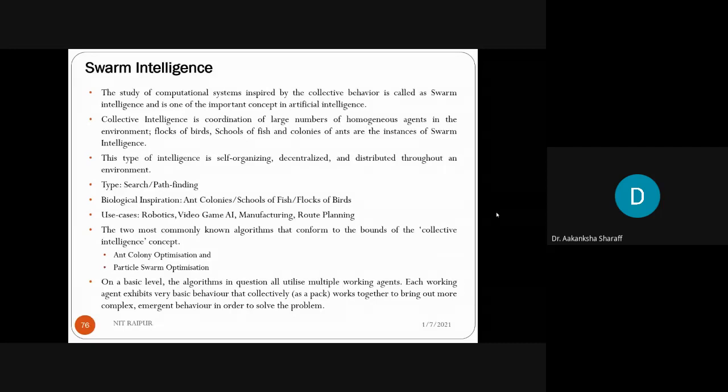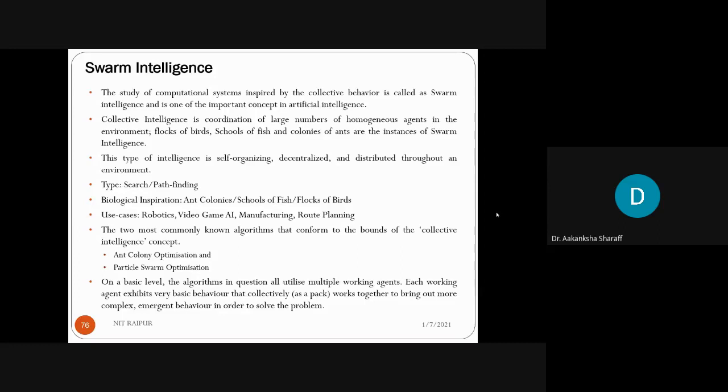Here the approach used is search and path finding, because ultimately the birds, fishes, and ants are in search of food, and the path through which they get the food is the most important point. That path has been found by search criteria. So all these swarm intelligence methods basically work on a search and path finding mechanism.